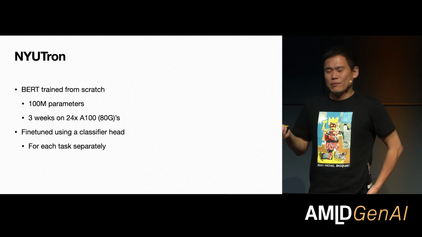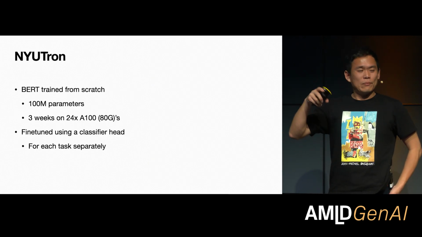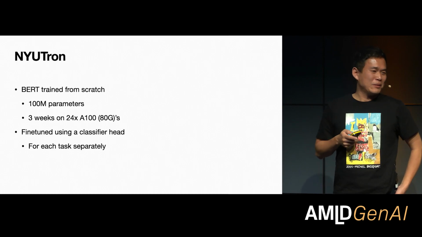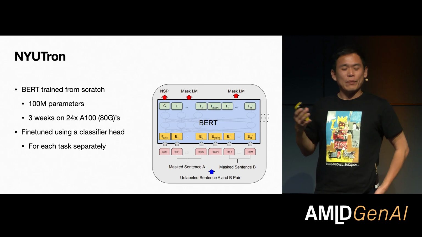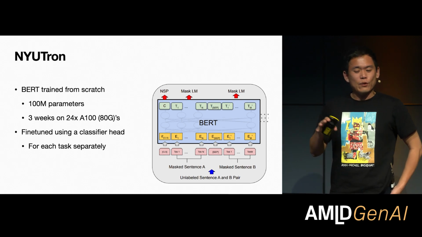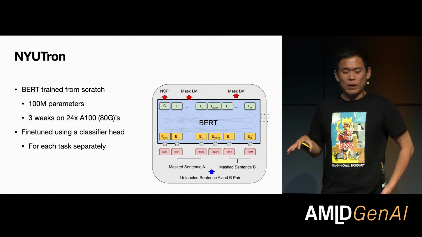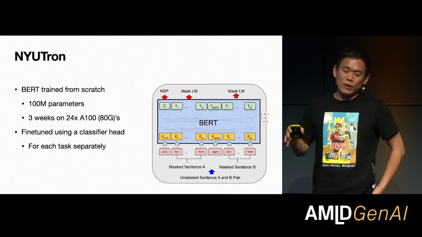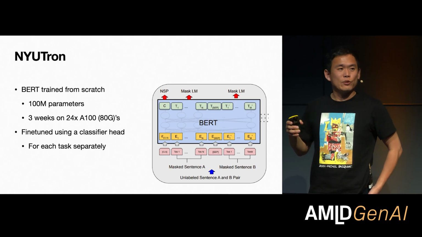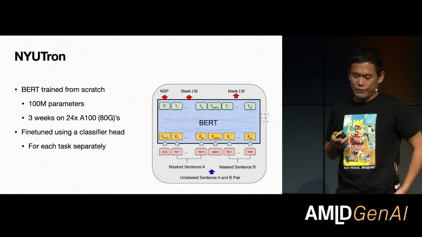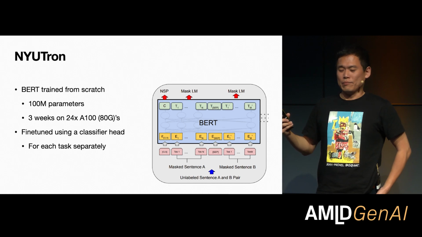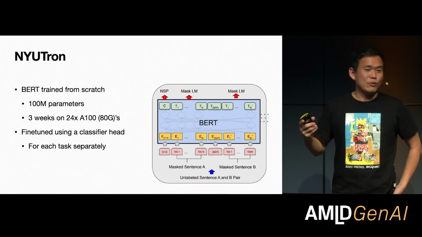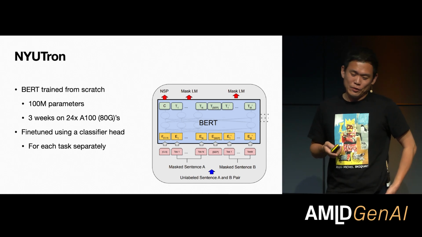The model that I'm telling you about here is actually not that large by modern standards, but in 2019 it was actually pretty large. It's based on BERT, and we trained it from scratch. It has 100 million parameters, and it took us about 3 weeks on 24 800 GPUs to train the final model we have. Now, if we did it now, my guess is that it would take 3 days on probably just 800 GPUs.